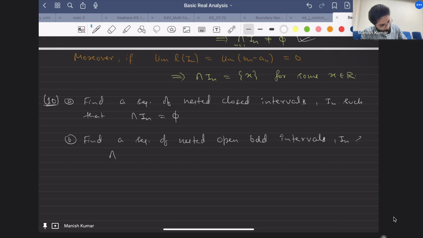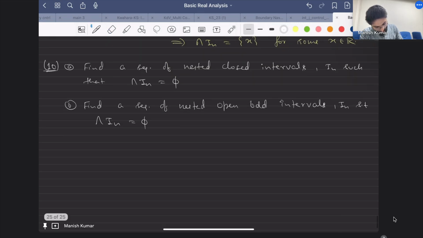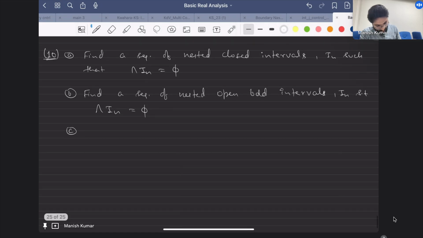And the third could be like this. I don't know how I should write the third one. Let me see. Okay, let's just talk about these two. I just forgot what the third question should be. Anyway, can you give me the examples of the first two?